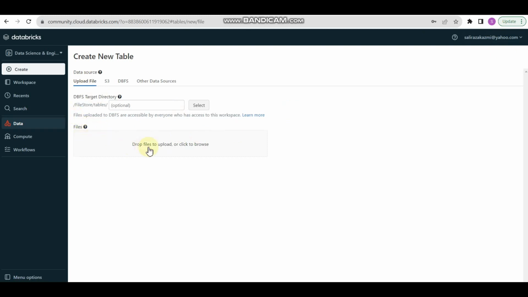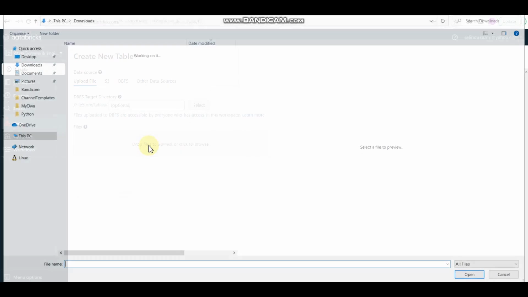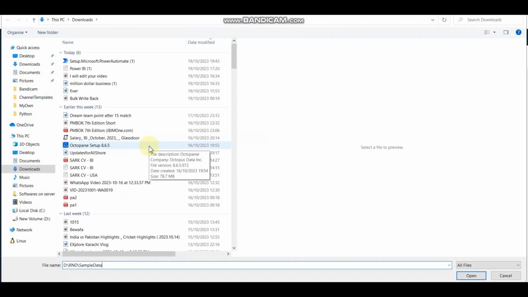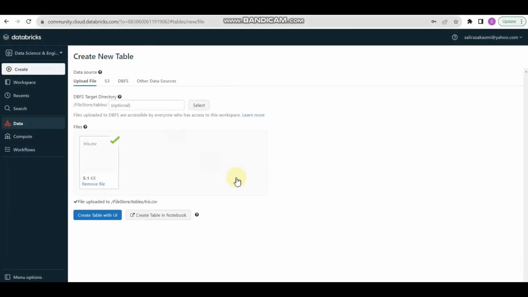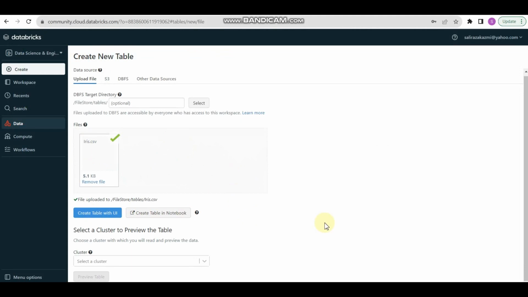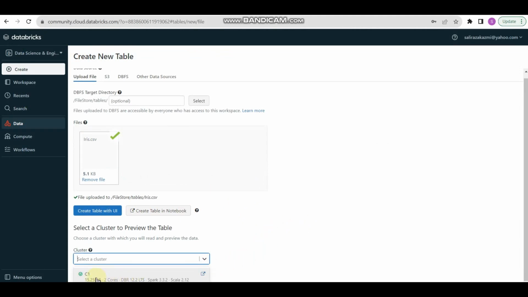Here I have the option to drag a file to upload or click to browse. So let me go to my local system, where I have a semi-structured file and a structured file. Let me take iris.csv, create table with UI, and I need to tell it about the cluster.